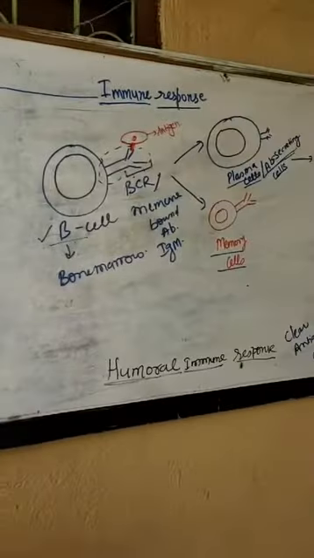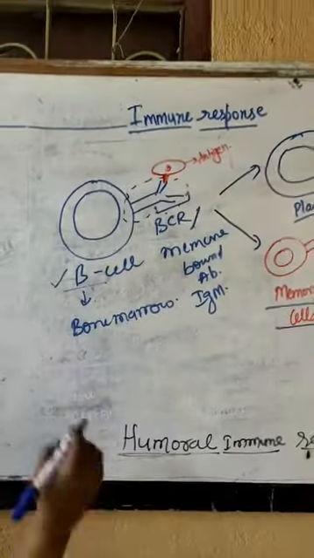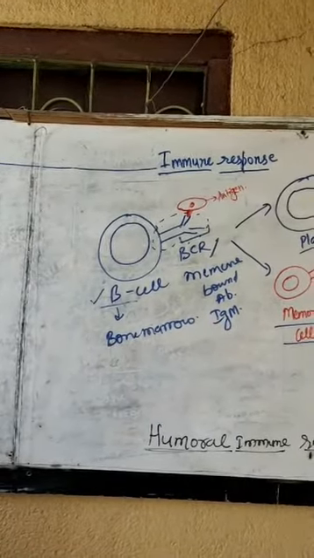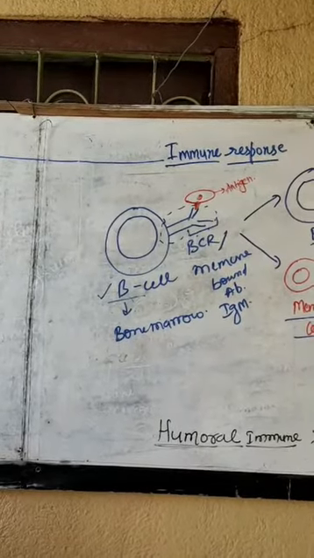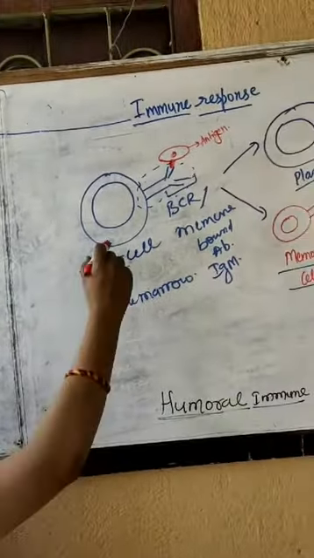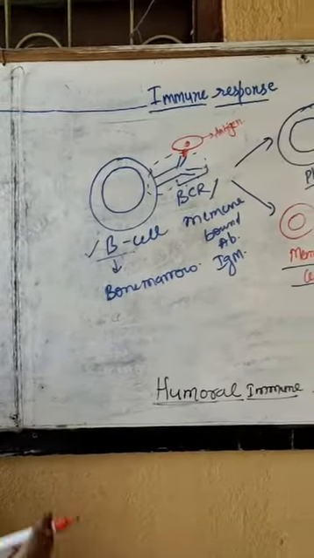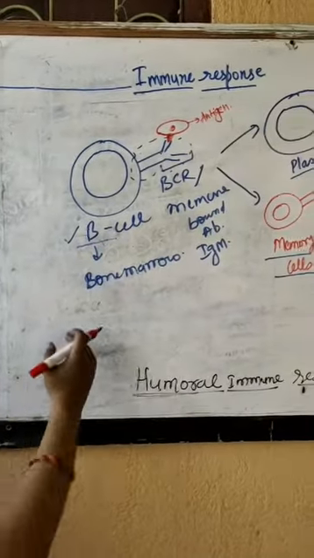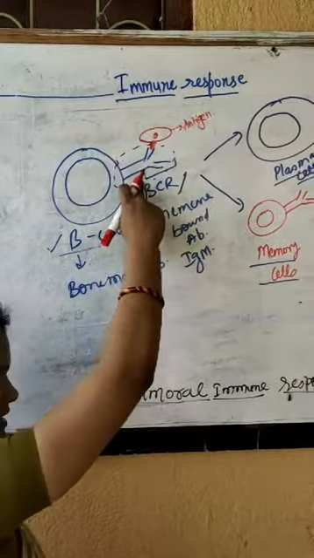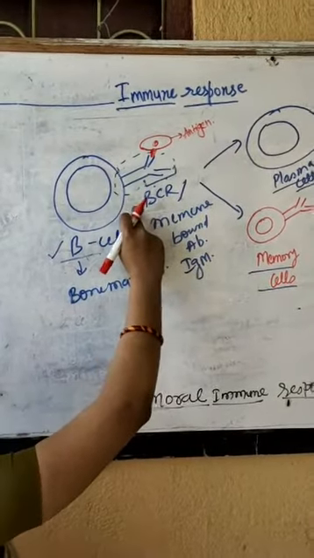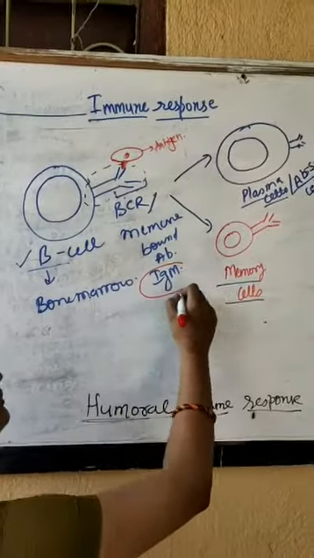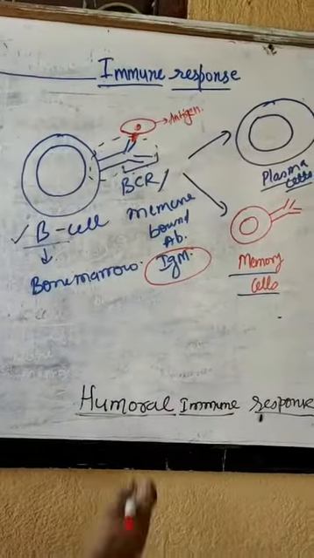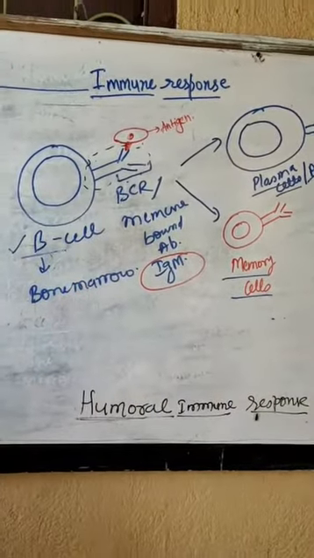You can see in this particular diagram, I have shown B cells. I introduced this cell yesterday only. B stands for bone marrow, which is the site of maturation. This cell gets matured in the bone marrow, that's why it is called a B cell. In birds, the site of maturation is the bursa of Fabricius, so it is also referred to as a B cell. On the surface of the B cell, you have a receptor called the B cell receptor. The B cell receptor is nothing but the monomeric form of antibody IgM. Since the B cell receptor itself is an antibody, it will recognize the antigen directly without processing or presentation.